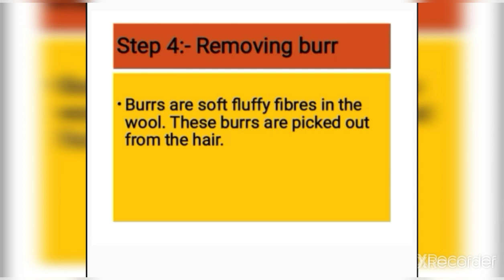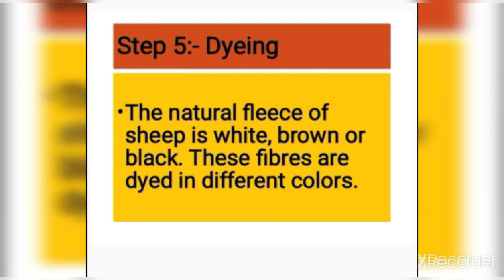After sorting, the burr is removed from the fiber. Burrs are soft, fluffy fibers in the wool. These burrs are picked out from the hair. Then the fiber goes for dyeing. The natural fleece of sheep is white, brown, or black. These fibers are dyed in different colors.